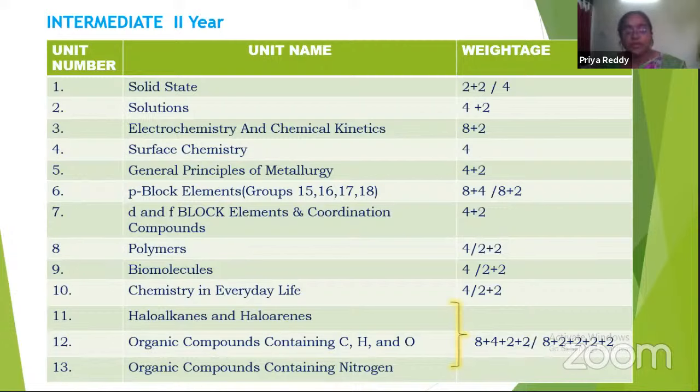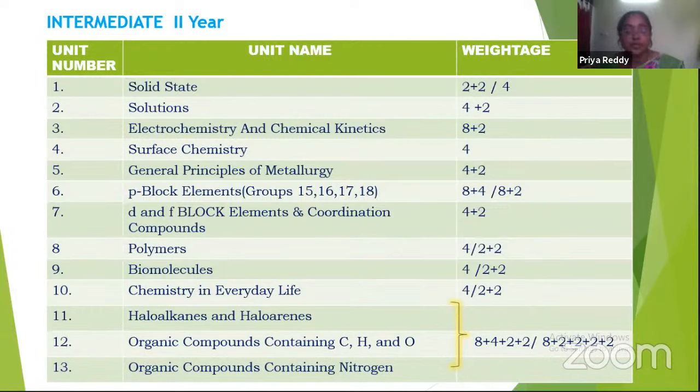From polymers, one 4-mark question or two 2-mark questions, that is two very short questions, may be given. From the ninth unit, biomolecules, one 4-mark question or two 2-mark questions may be given. And from the 10th unit, chemistry in everyday life, one 4-mark question may be given or two very short answer questions may be given.